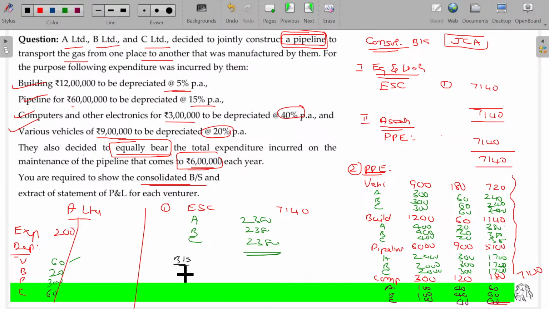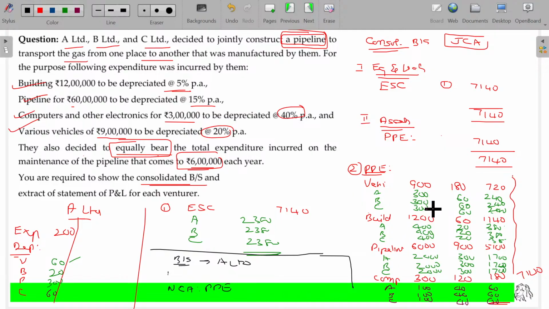So, balance sheet of A Limited. You will get A Limited's balance sheet. In A Limited's balance sheet, you get all the things, but you have to show non-current assets, property, plant, equipment. How much is that?